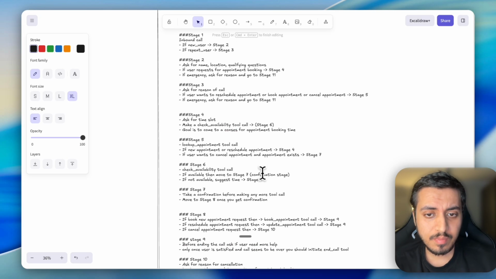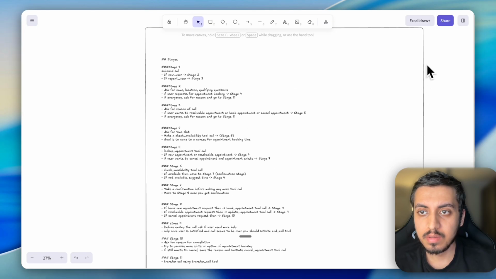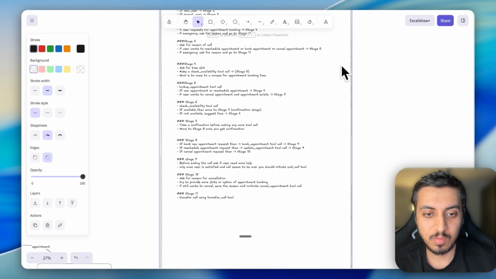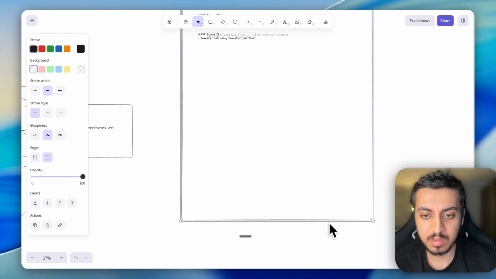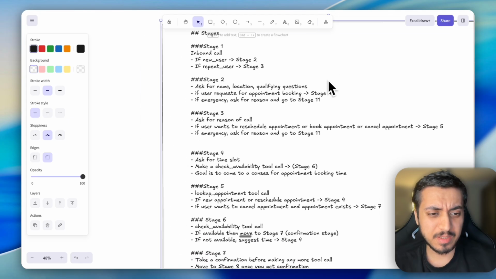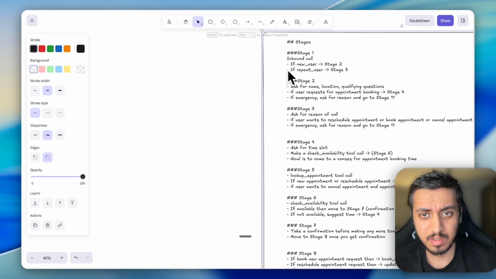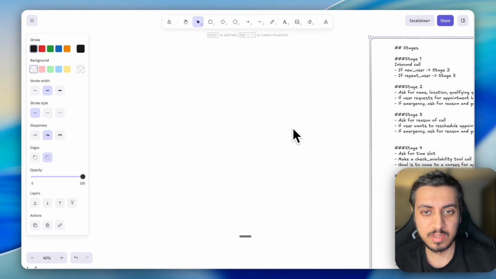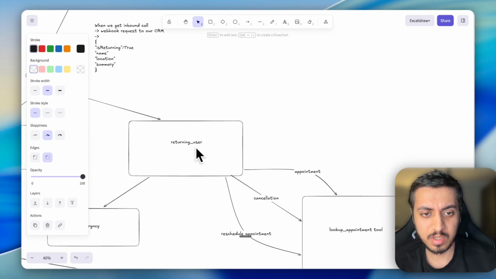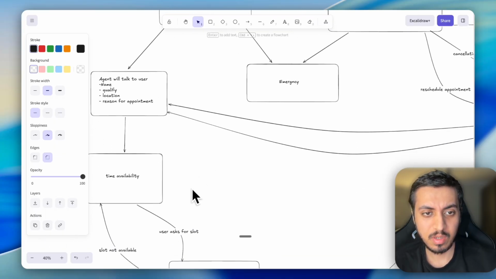Okay, so I have written all the stages that we'll be using, and most probably I would be fast forwarding this specific part because it took me almost 7-8 minutes. So if you see here, this is a simple flowchart that we created and I have just written it in the stages. Like, if we get an inbound call, if it is a new user, stage 2, so I've named it stage 2, and if a returning user, stage 3. So the if condition would be checked here, and based on that we'll take the call, and so on and so forth.